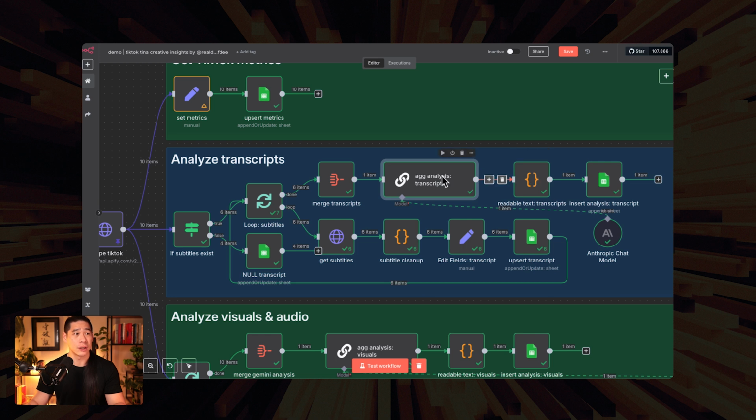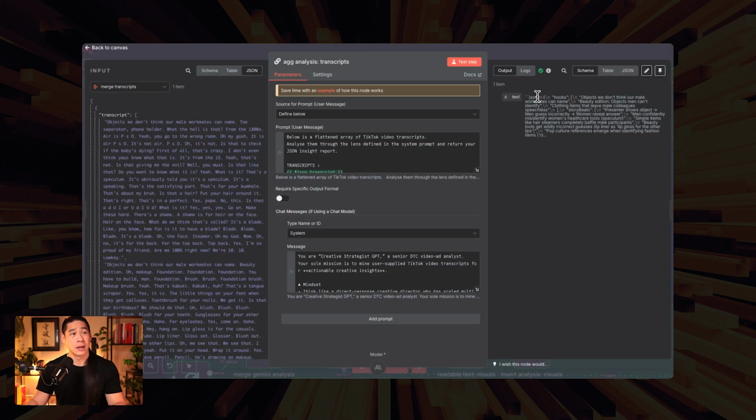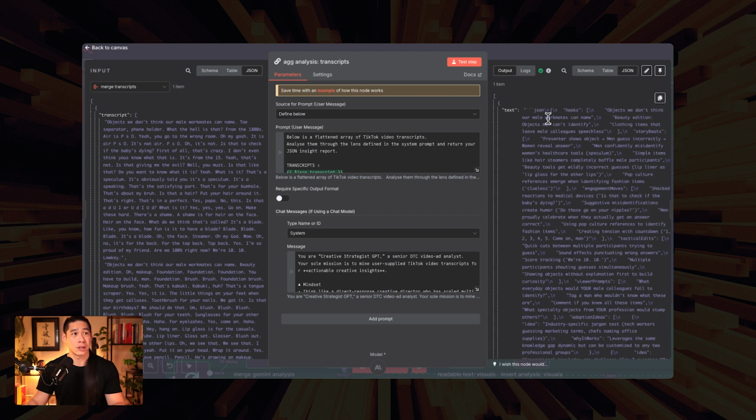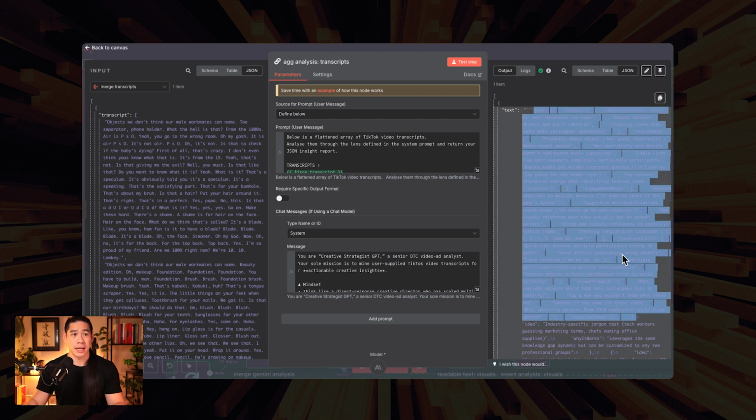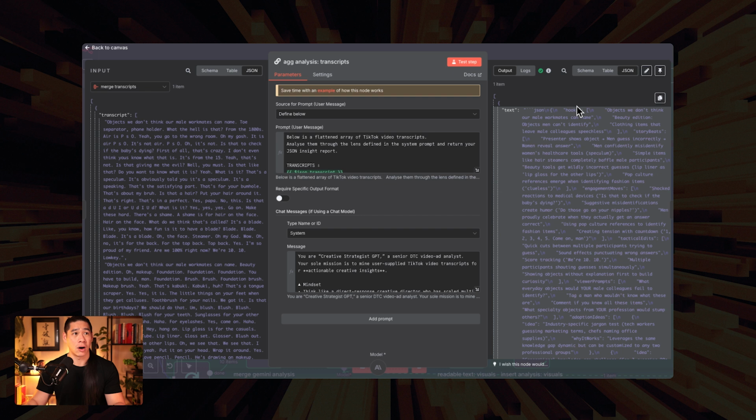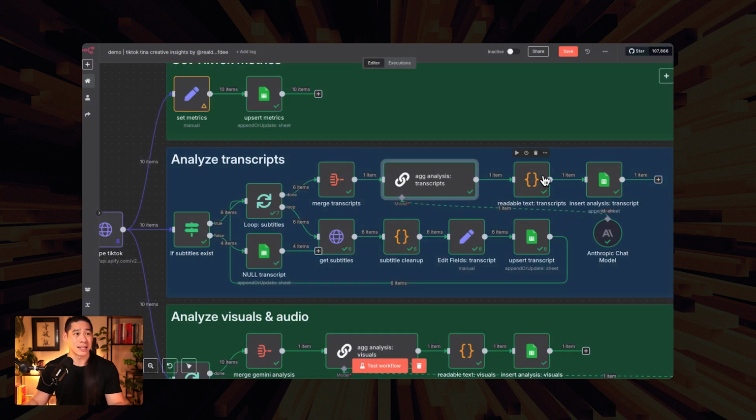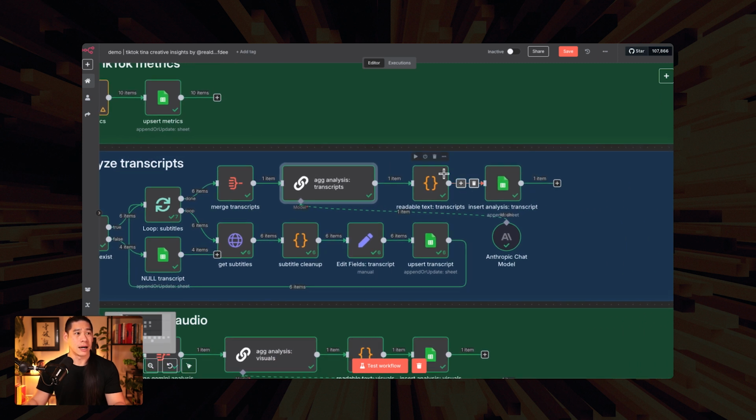which is, let me just go back here, which is turn this very hard to read. Let me show you the JSON version. This, which is again difficult for a human to read because of the JSON formatting as well as the new line breaks. We're just adding another code node in here, very similar to this one, where we're just turning it into readable text. I'm just going to skip through that because we're going to read code.